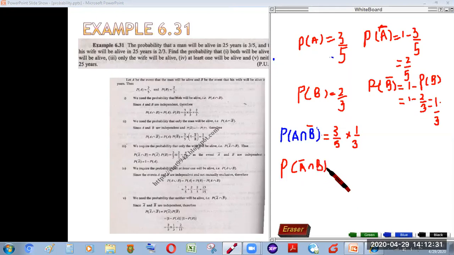Again, as we know that both events are independent, we'll multiply the probability of death of the man, 2/5, by the probability of life of his wife, that she is alive, which is 2/3. So 2/5 multiplied by 2/3 gives us the probability that only the wife will be alive. We can see from here what we needed to find.